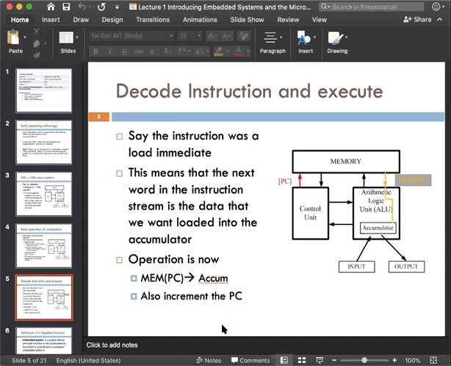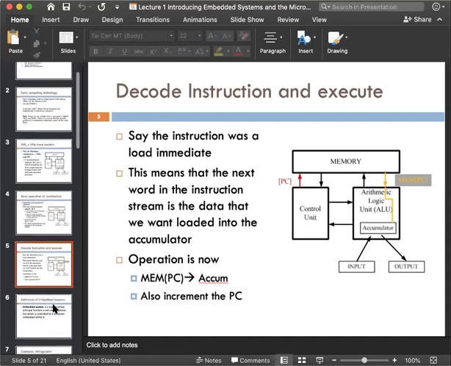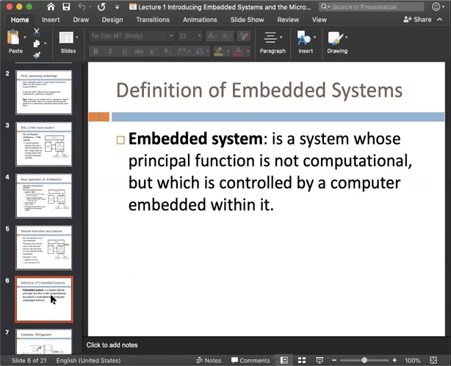So a microcontroller is a system that has another name, which is embedded system. An embedded system is a system whose principal function is not computational, but which is controlled by a computer embedded within it.